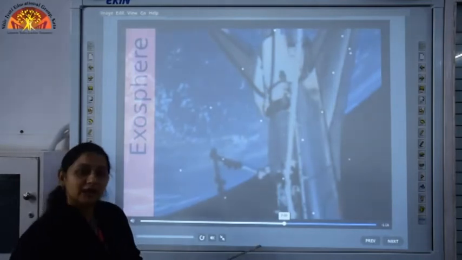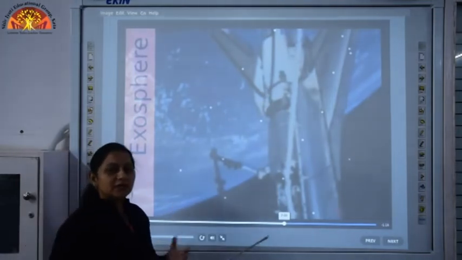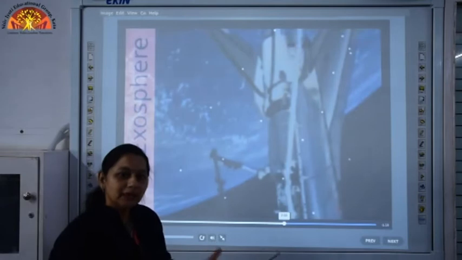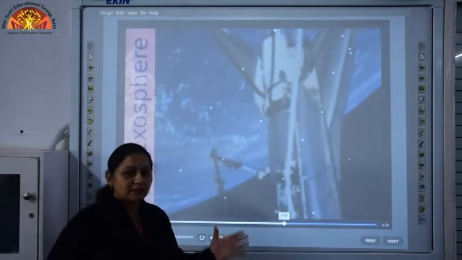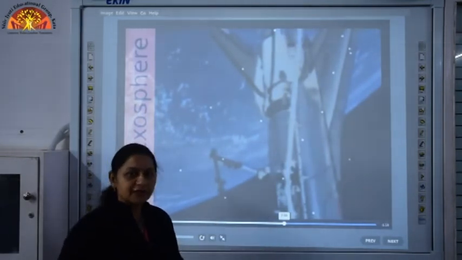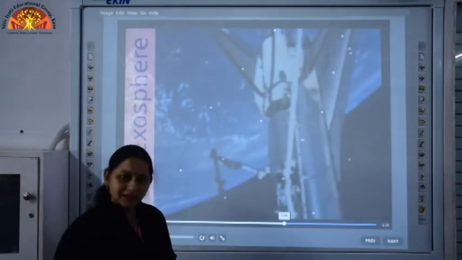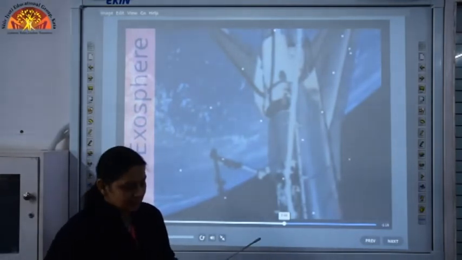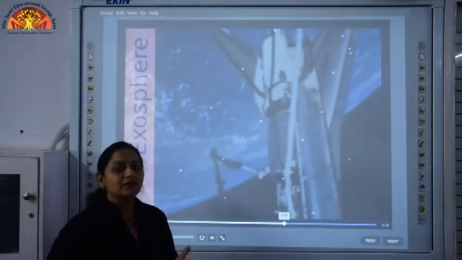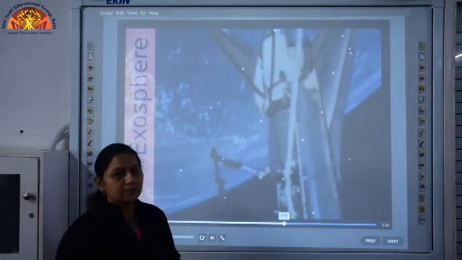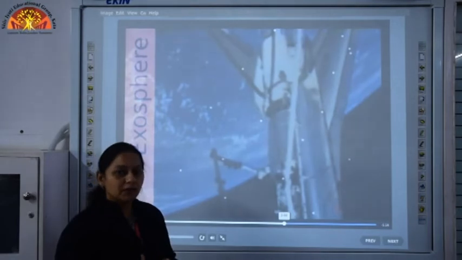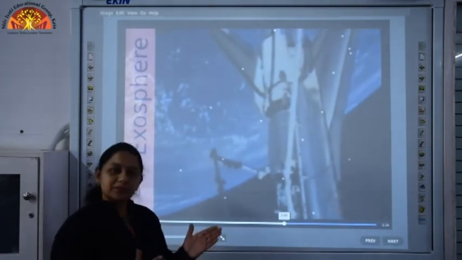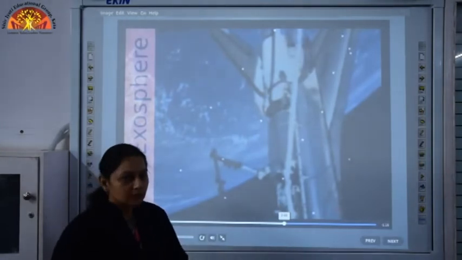So, children, we have seen that the atmosphere is helpful to us in many ways. It is protecting our earth from harmful ultraviolet radiations, and it is helping our earth from becoming too hot. It acts like a blanket, and the temperature of the earth is kept moderate, not too hot, not too cold.